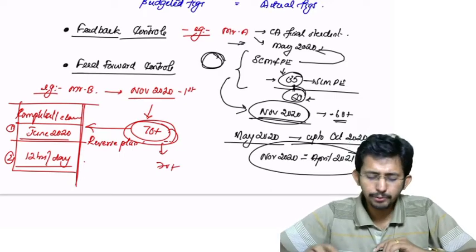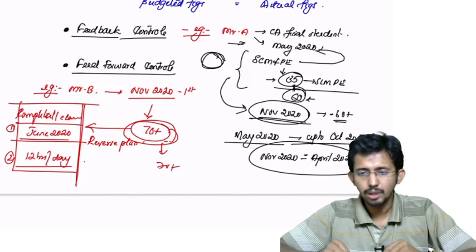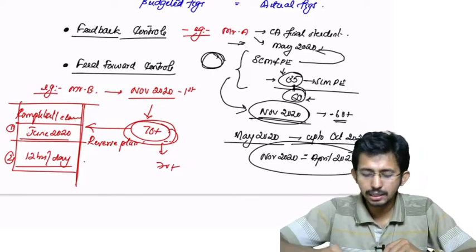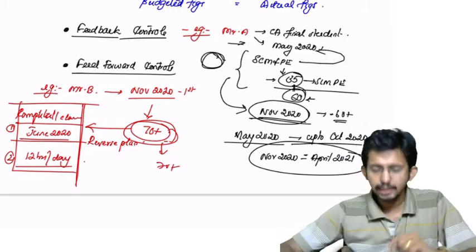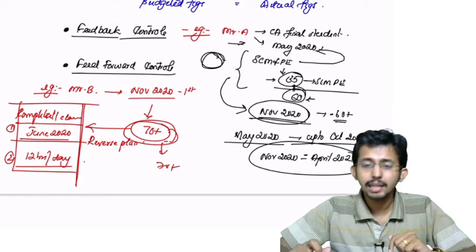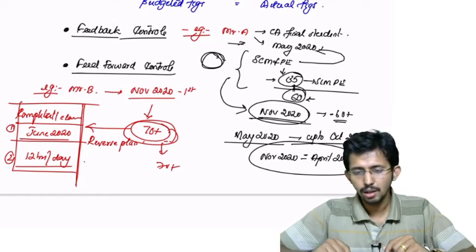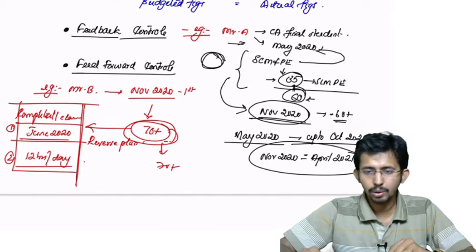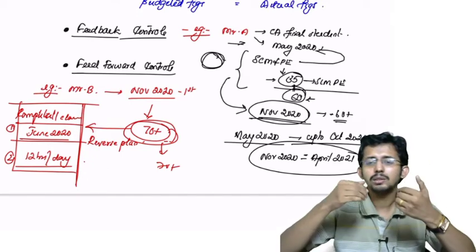Okay, so what is the difference between A and B? Both A and B got the expected result or budgetary performance in November 2020. But in case of A, it was a feedback control, whereas in case of B, it was a feed forward control. What A did, he waited for one attempt. He lost one attempt.